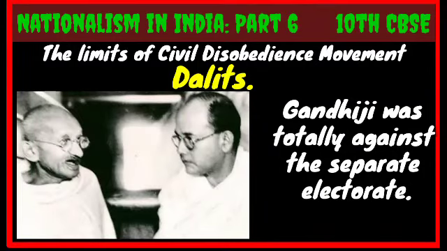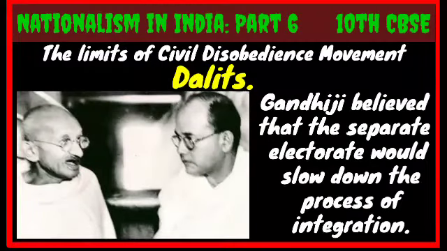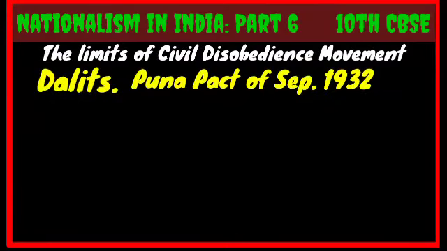Gandhiji believed that the separate electorate would slow down the process of their integration, their mixing into society. Gandhiji actually wanted Dalit people to be mixed with the other high caste people or the society. But B.R. Ambedkar and others demanded separate electorate for Dalits. So Gandhiji believed that it would slow down the process of integration. Ultimately, Ambedkar accepted Gandhiji's position and the result was the Poona Pact of September 1932.